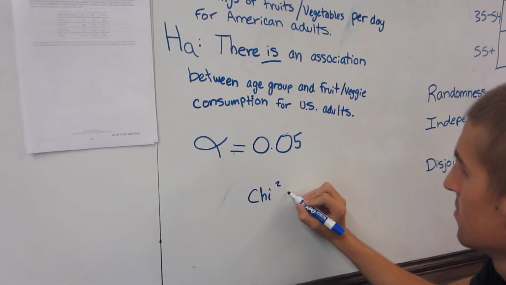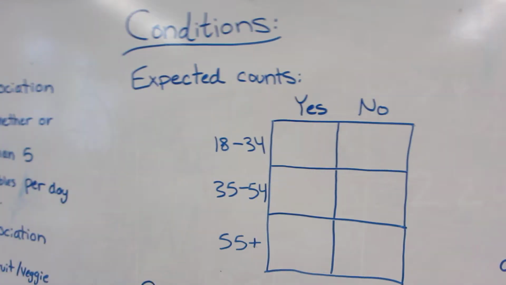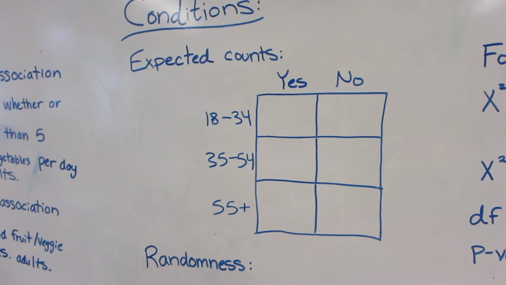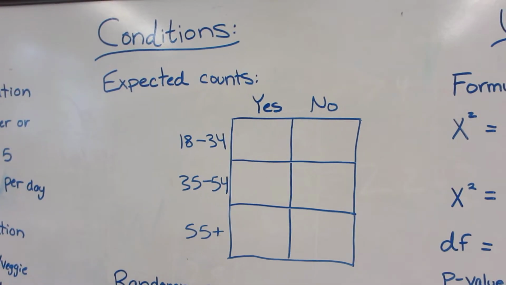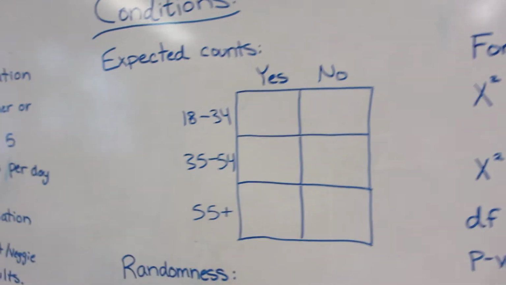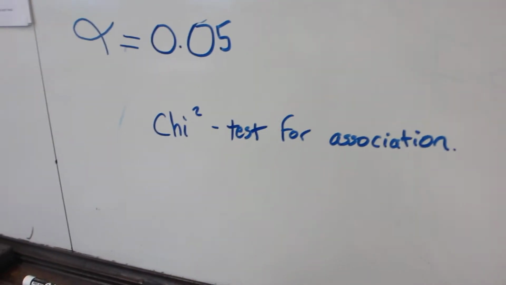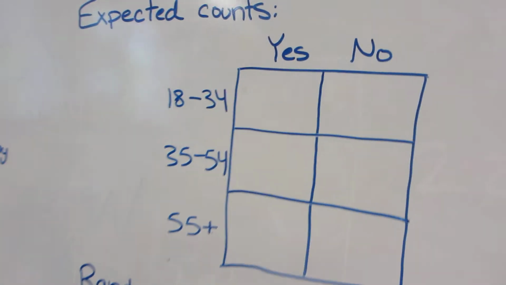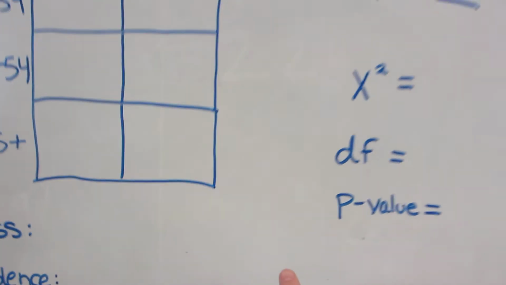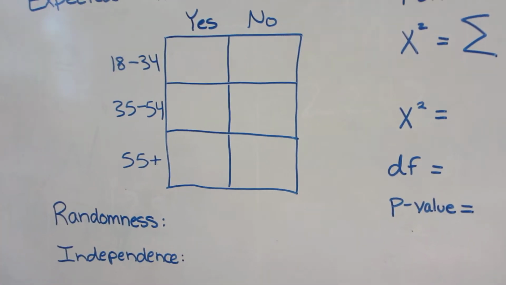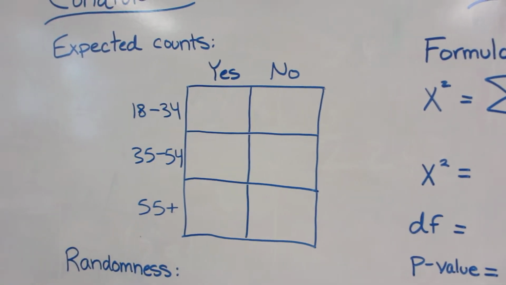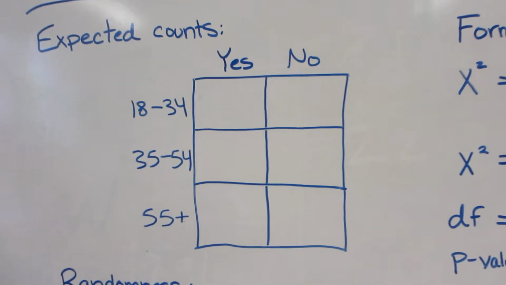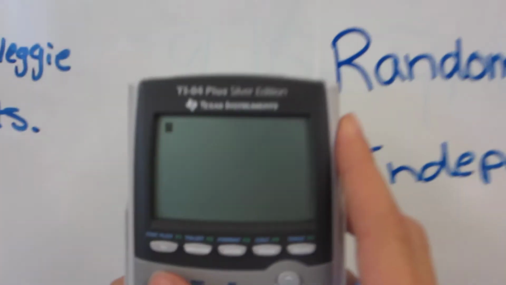So while Connor's writing that, we're going to move over to our conditions. Our first condition is that expected counts are more than 5. The official way to do expected counts is your row total times your column total divided by your grand total. But we'd have to do that for all 6 cells. So we're going to do this the fast and easy way, which is with the calculator.